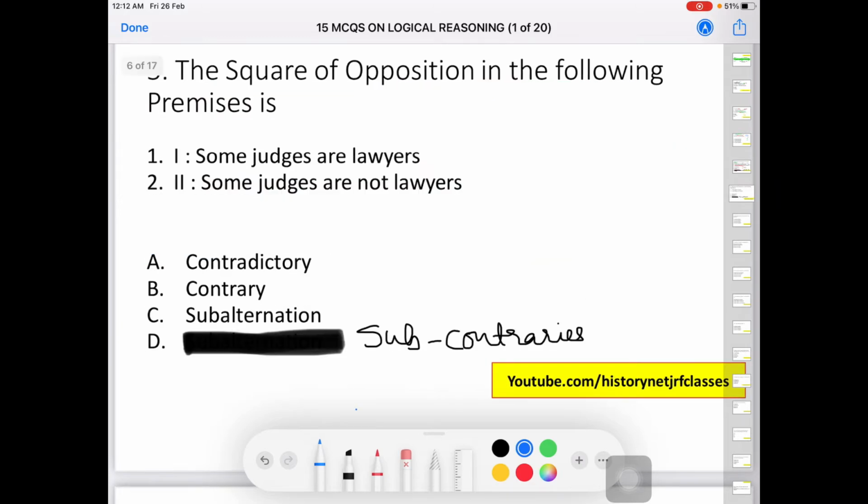Next we have, the square of opposition in the following premises is, same question, some judges are lawyers and some judges are not lawyers.